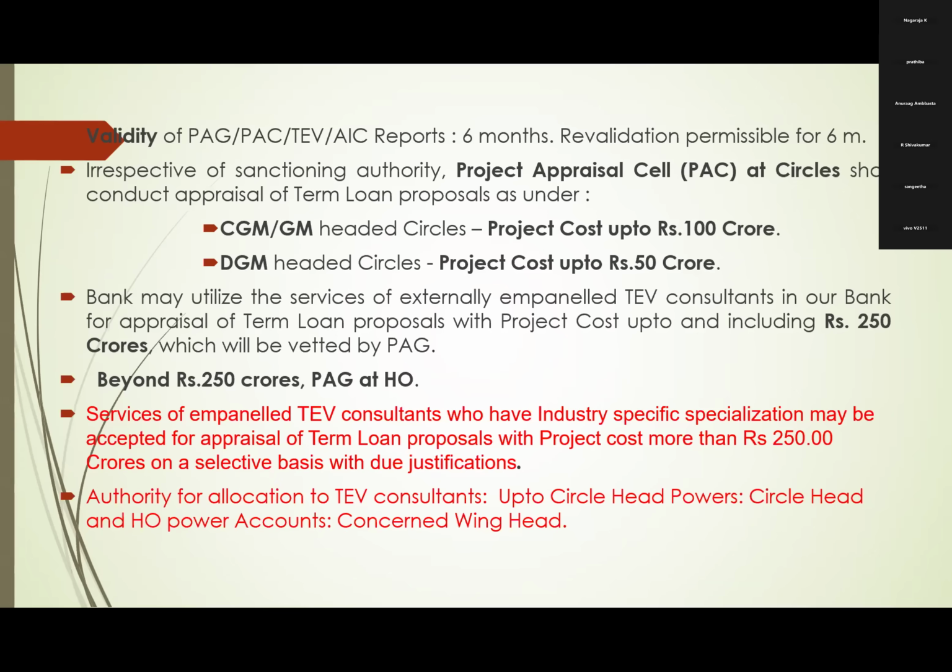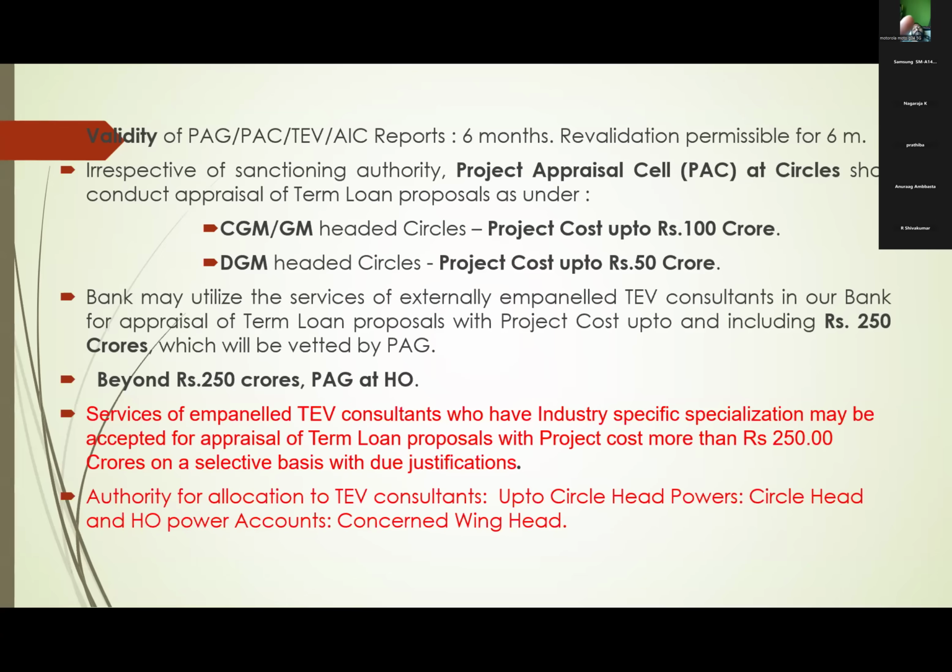Next, irrespective of sanctioning authority, the project appraisal cell at circle shall conduct the appraisal. As I told you, at circle level, the GM-headed cell does up to 100 crores, and the DGM-headed one does project appraisal up to 50 crores. And next, the bank may utilize the services of externally empaneled TEV consultants, not only our PAC or PAG.